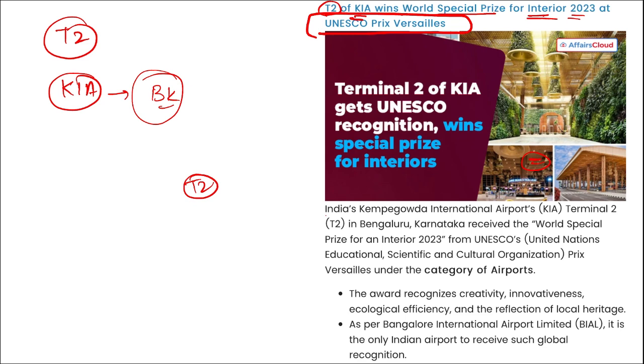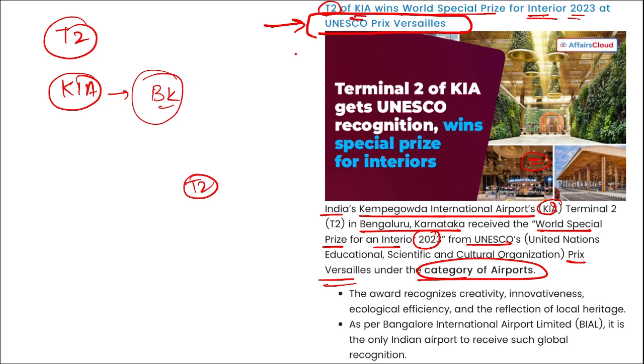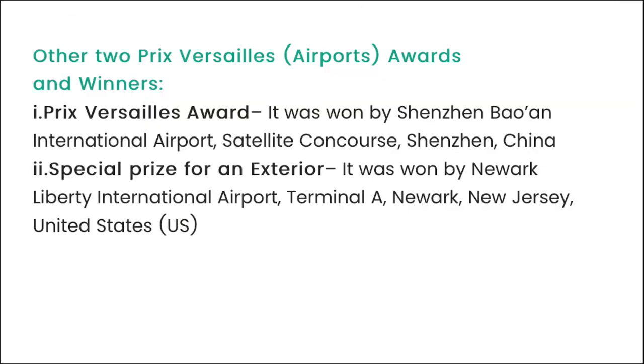So for that reason, India's Kempegowda International Airport Terminal 2 in Bangalore, Karnataka, has received the World Special Prize for an Interior 2023 from UNESCO's Prix Versailles under the category of airport. Who won the special prize for the interior? It is Terminal 2 of Kempegowda International Airport. And where is it? It is in Bangalore, Karnataka.